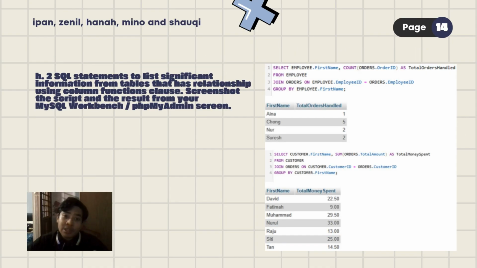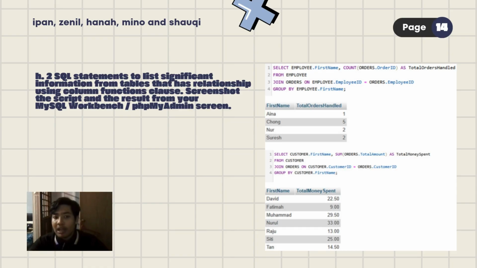Okay, let's go to the SQL column function. For our first query, this query joins the employee and order table. We use the count function to count how many orders each employee has handled. And then we'll be using group by to group the result by employee that has handled the order. From the output, we can see that Chong handled the most orders out of other people.